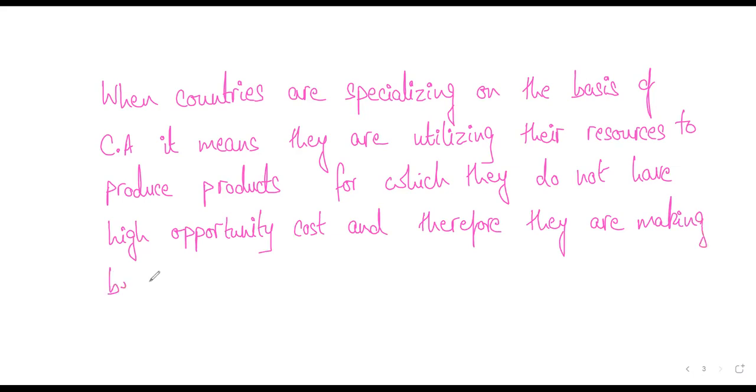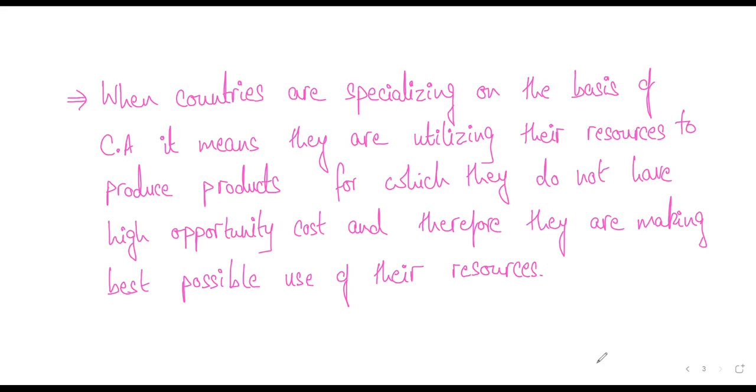How many of you got this? Let me explain you one more time. Okay, students, listen to this very carefully. Comparative advantage says that countries should specialize in products in which they have less opportunity cost.